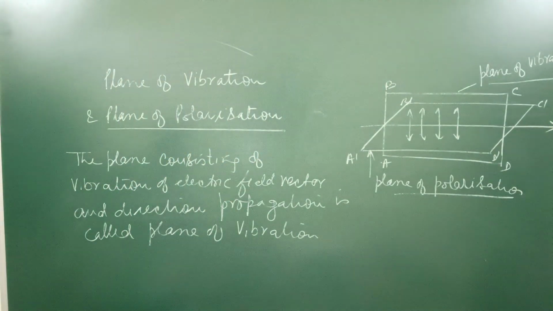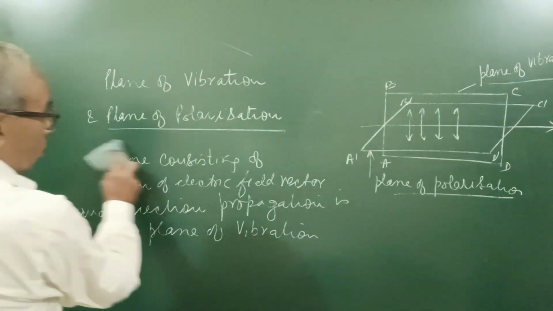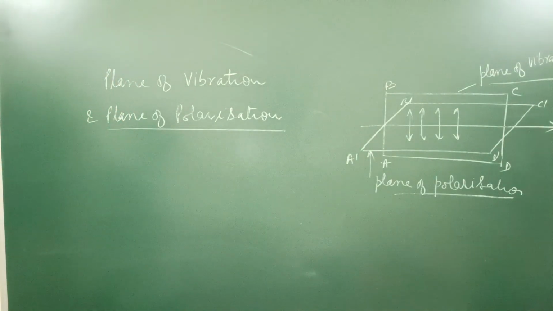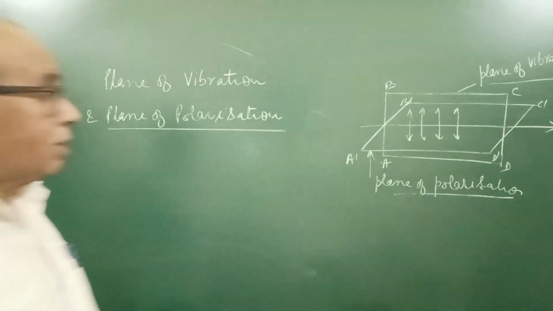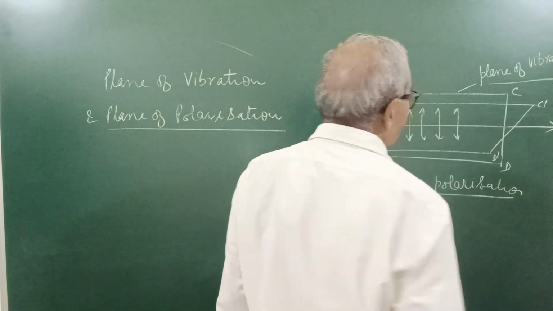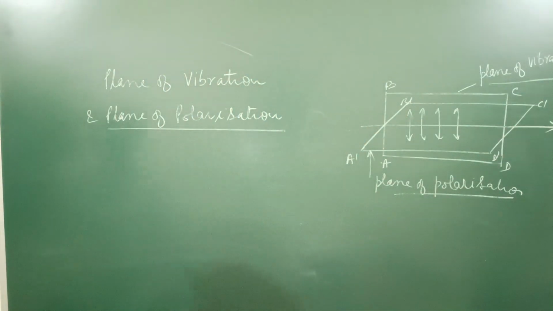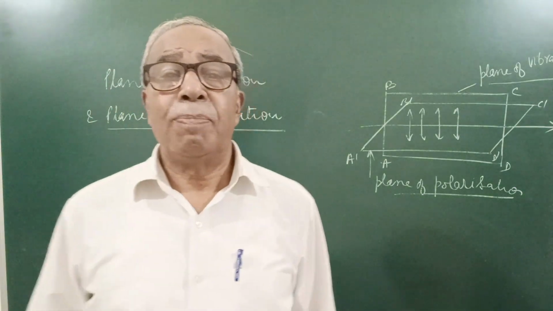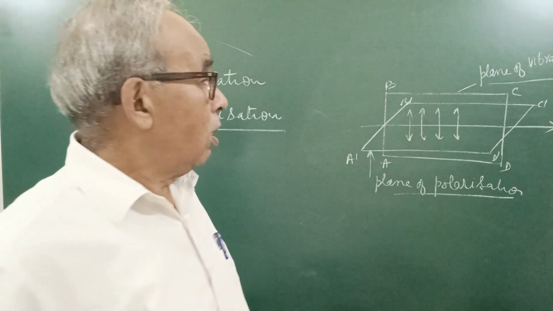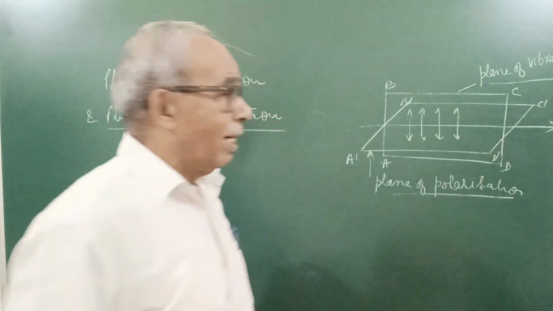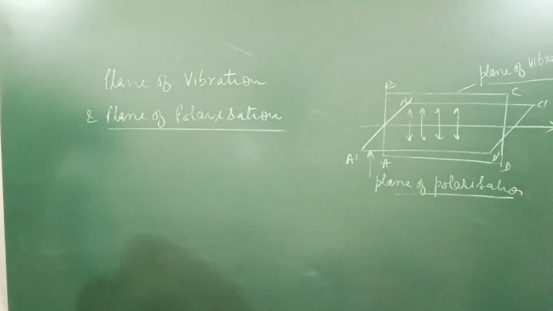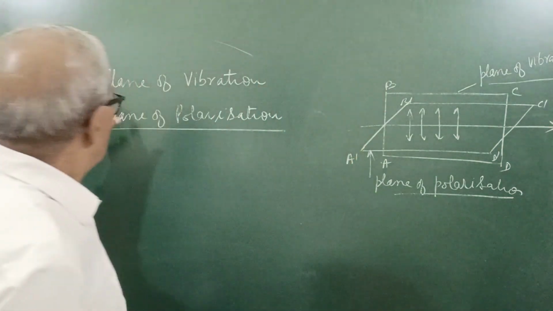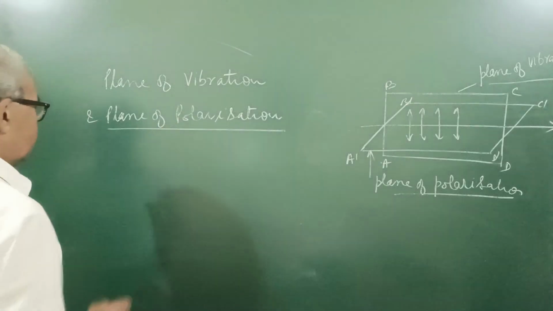Now the plane of polarization: the plane which consists of the direction of propagation and is perpendicular to the plane of vibration. I hope you can write it: the plane which consists of the direction of propagation of light and is perpendicular to the plane of vibration is called the plane of polarization.